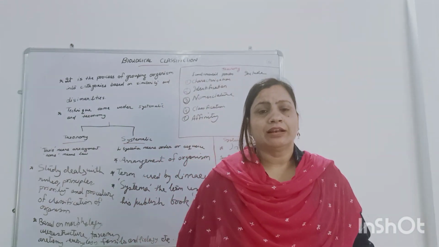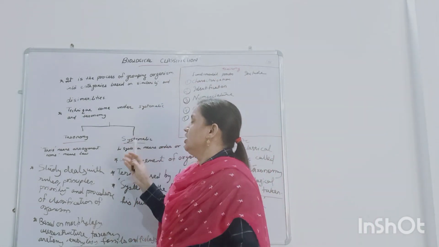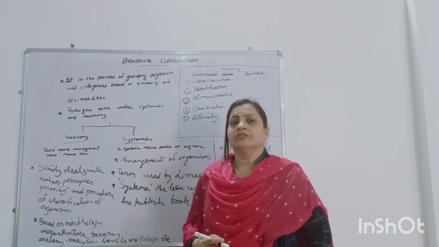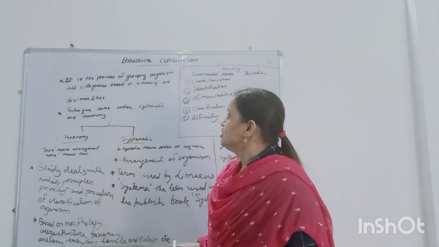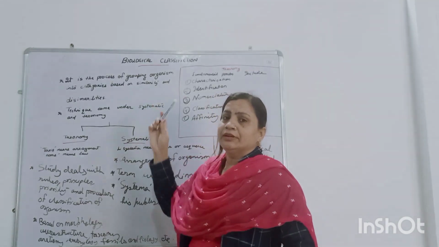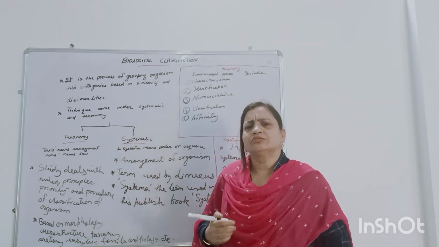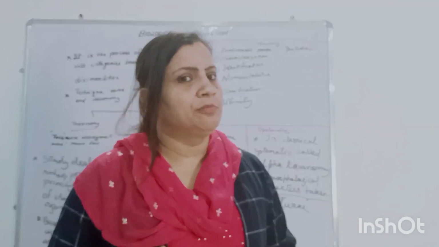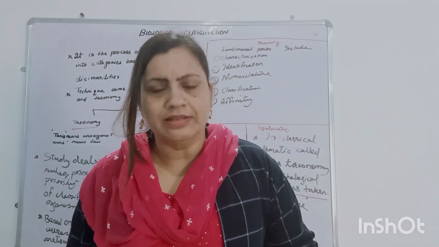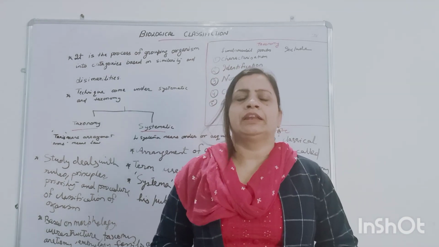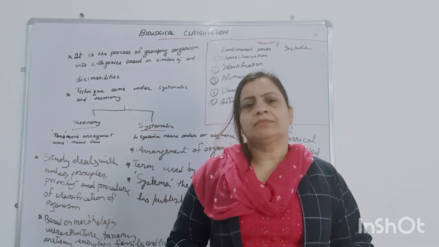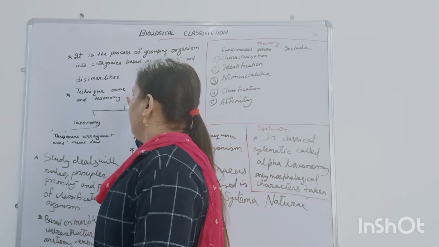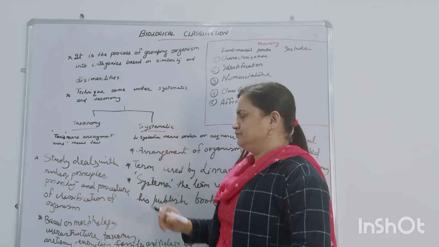So what is biological classification? It is the process of grouping organisms into categories based on similarities and dissimilarities. So we are grouping the organisms into different categories, based on similarities and dissimilarities. Under biological classification, the classification was made of plants, animals and microorganisms of the living world. Whatever classification was made, it is on the basis of two techniques. One comes under taxonomy, another is systematics.